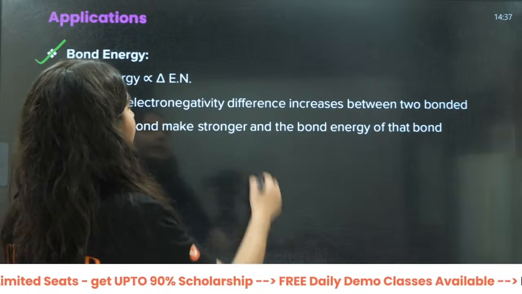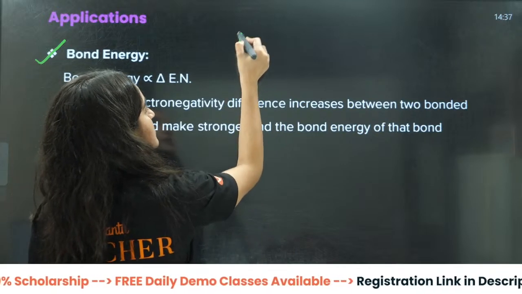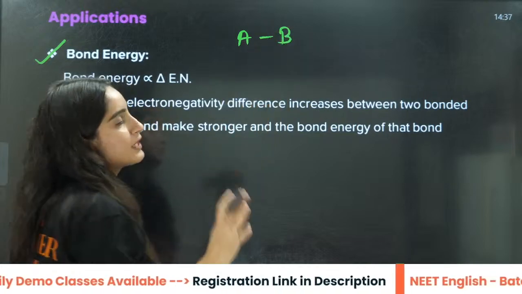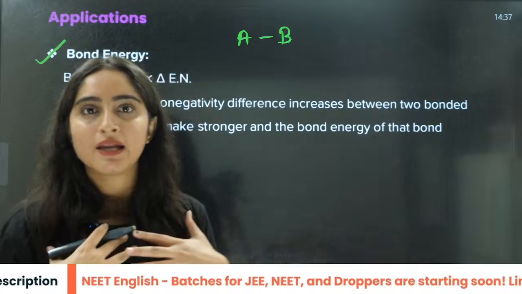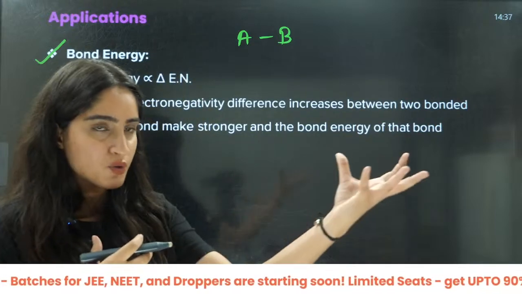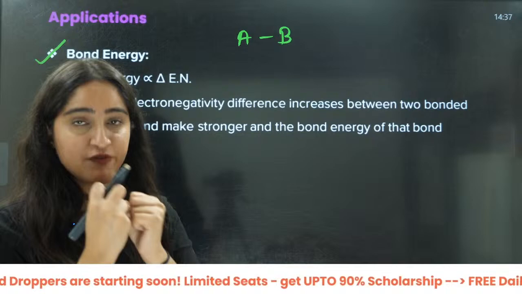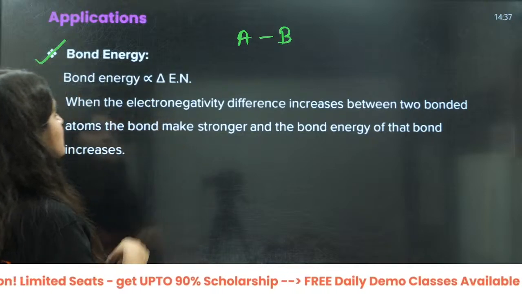If I say that this is A and B, the electronegativity is very high, right? One is very powerful, the other is much less powerful, right? So it has attracted the shared electron in a very strong manner, right? So they are saying that